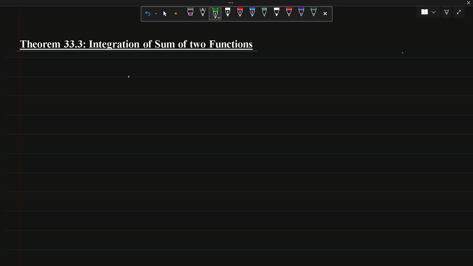In this lecture, we will discuss the integration of the sum of two integrable functions and then the integration of some constant times a function, where the function is given to be integrable. In the previous lectures, we have discussed the integrability of continuous and monotonic functions. So let us start by writing the statement of this theorem 33.3 and then we will write the proof in a very simple and efficient way.